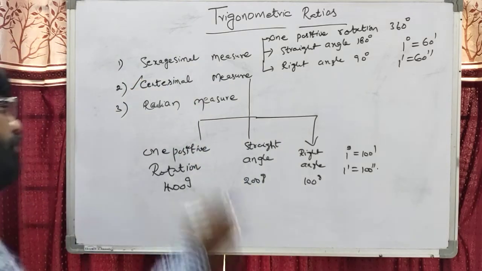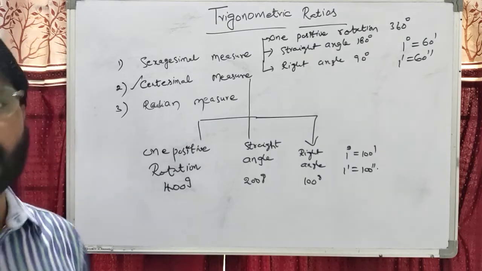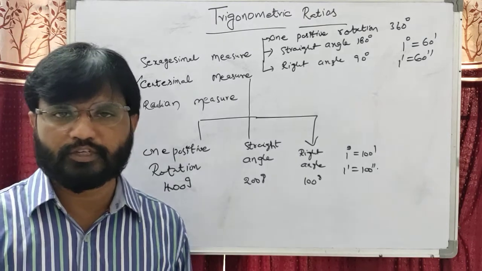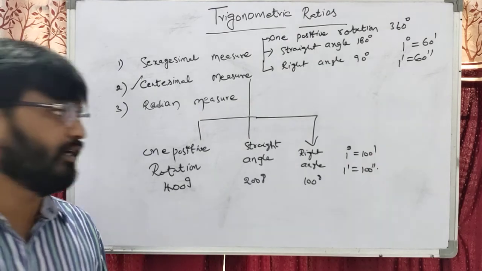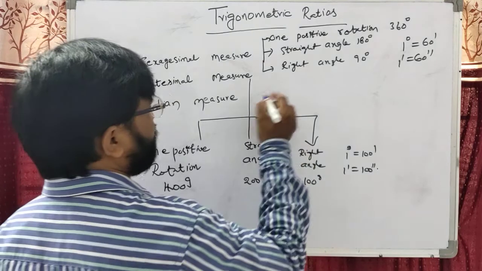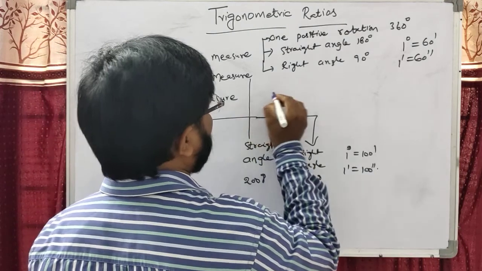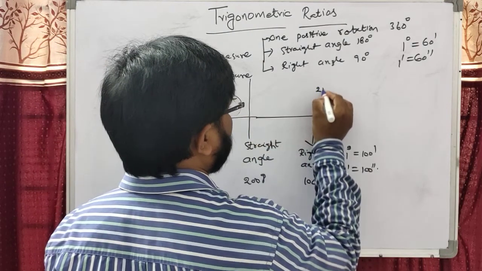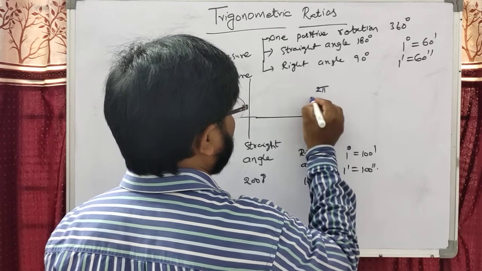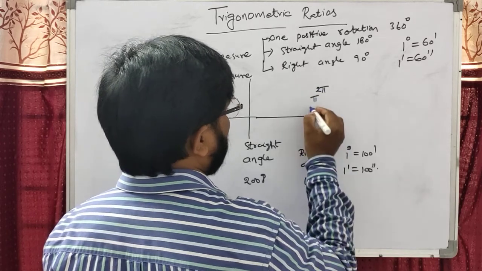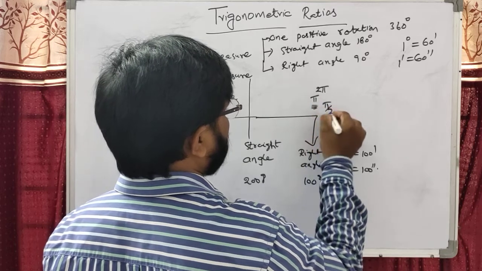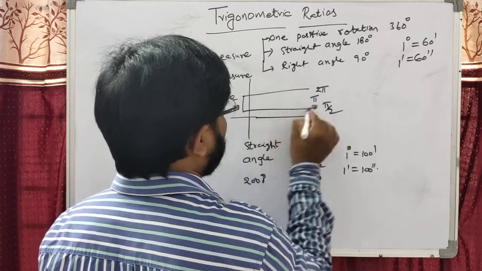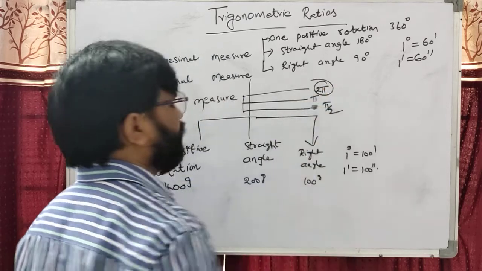We all have to know the radian measure, pi. One radian is nothing but approximately 57 degrees 17 minutes. Here, one positive rotation is 2 pi, straight rotation is pi, and right angle is pi by 2. We can take angles in these three ways. One positive rotation is 2 pi.